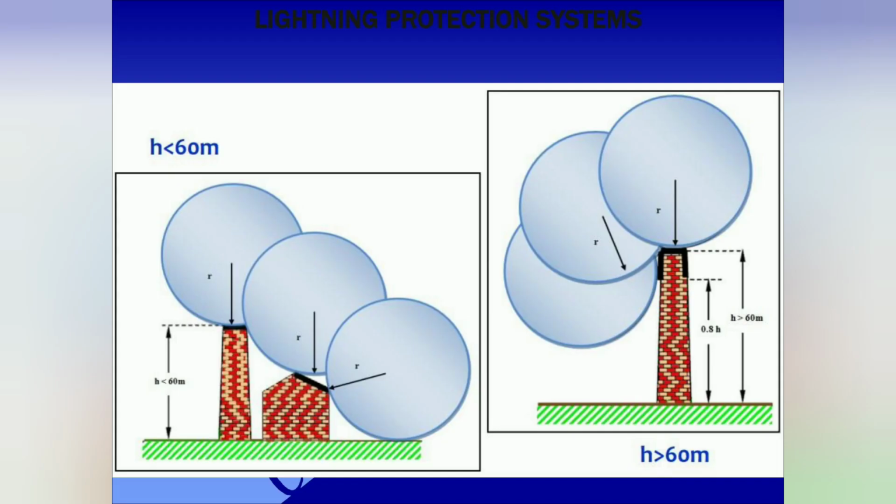As we discussed, this method also covers side air strikes. We are considering two cases: one building with a height less than 60 meters and another with a height greater than 60 meters. In the first one, you can see the sphere touching three areas: first on the top of the first building, second on the top of the second building, and third on the corner of the second building. In the second one also, wherever the sphere touches the structure is noted. Wherever the sphere touches the structure, air terminations are to be provided to protect the building from lightning.